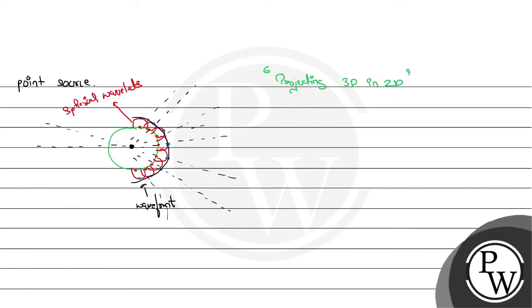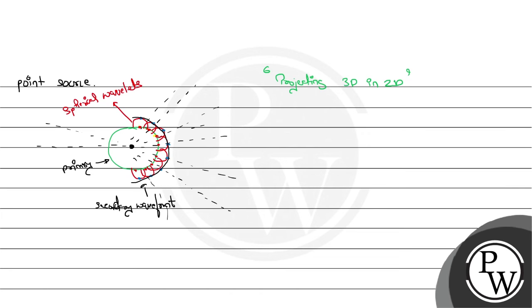So this would be a secondary wavefront, if we consider this as the primary one. Now these wavefronts will have n number of disturbances, and those will create n number of different wavelets, and the locus of all the points in the wavelets gives the next wavefront.